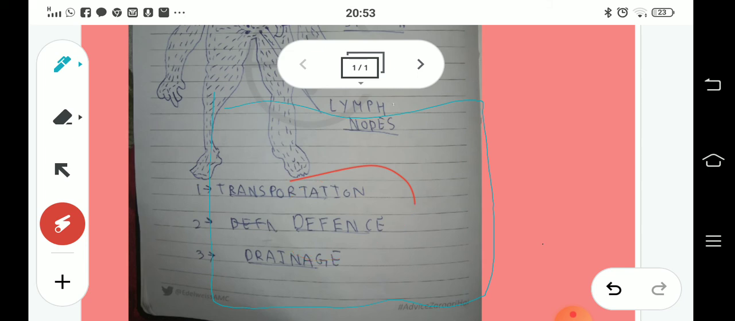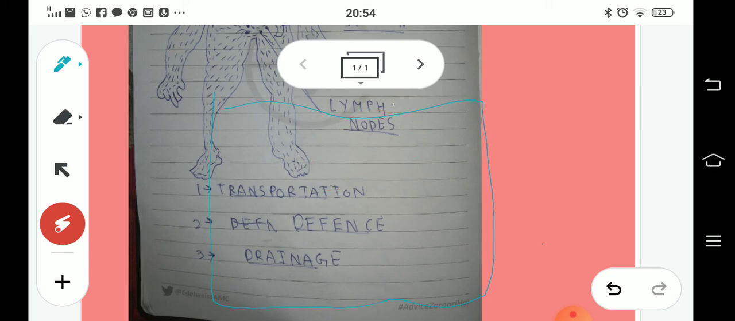Defense. Apart from transportation, lymph also helps in defense against whatever foreign body enters your blood. So lymph will pick up that bacteria and transfer it to the lymph node, and the lymph node will destroy it. Lymph nodes also help in localizing infection.